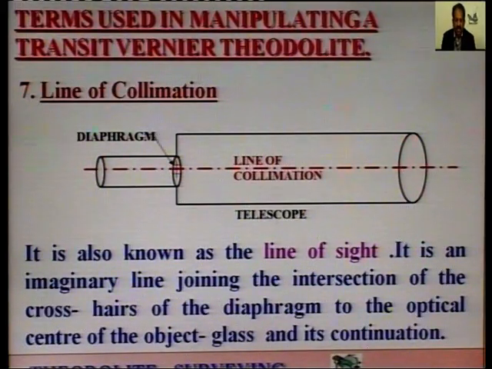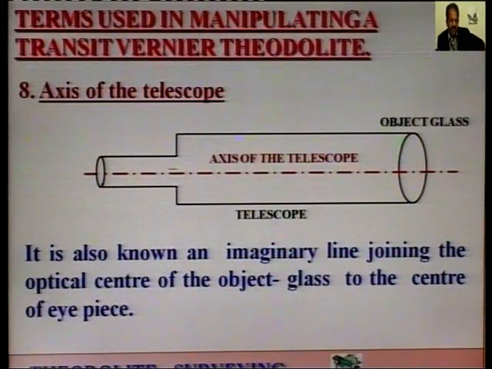Again I repeat, it is the imaginary line joining the intersection of the crosshairs which we find on the diaphragm to the optical center of the object glass and its continuation. This imaginary line is known as the line of collimation or line of sight.